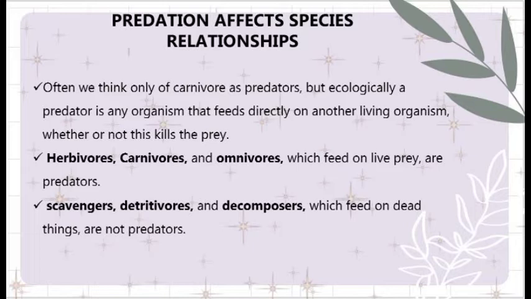Often we think only of carnivores as the predators, but ecologically we can say that a predator is any organism that feeds directly on other living organisms. The herbivores, carnivores, and omnivores, which feed on live prey, are predators, while the scavengers, detritivores, and decomposers, which feed on dead things, are not predators.